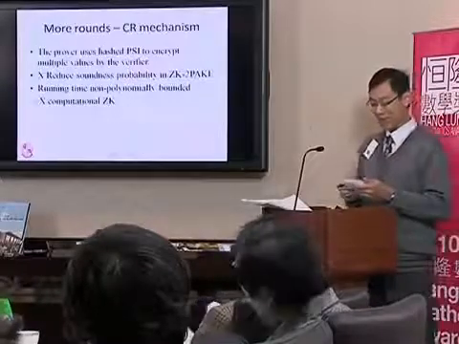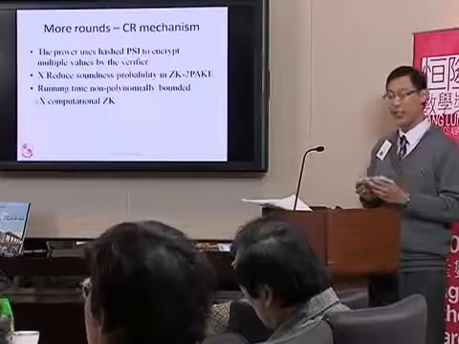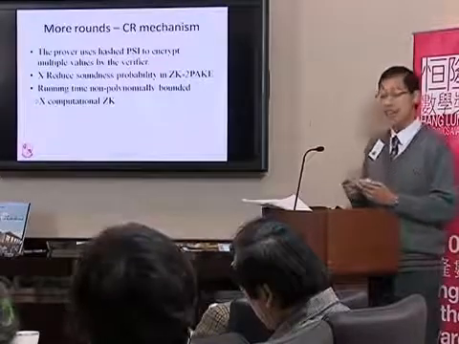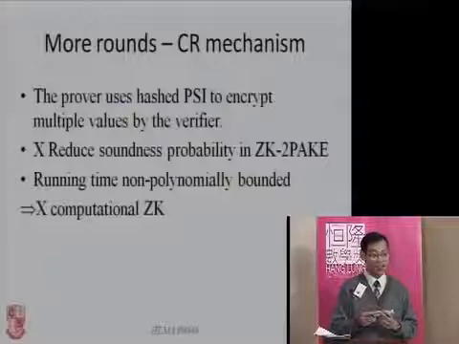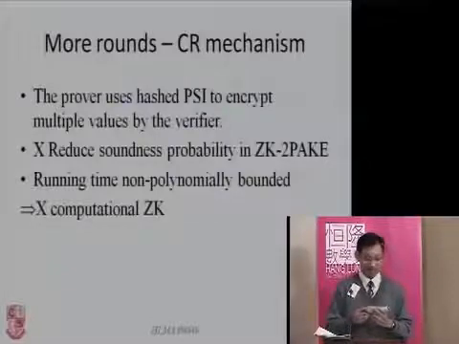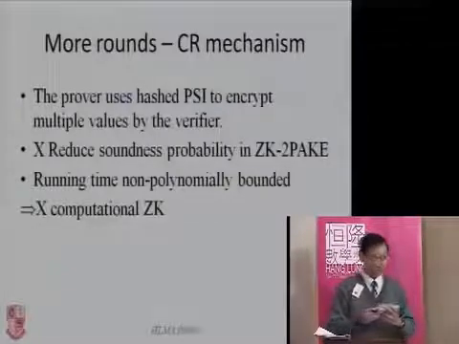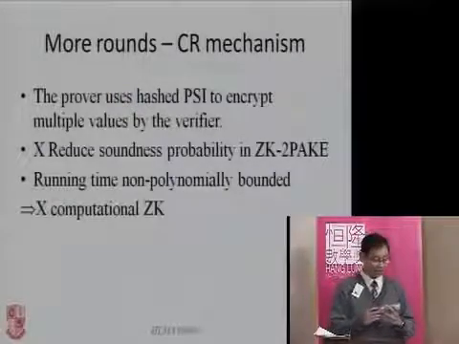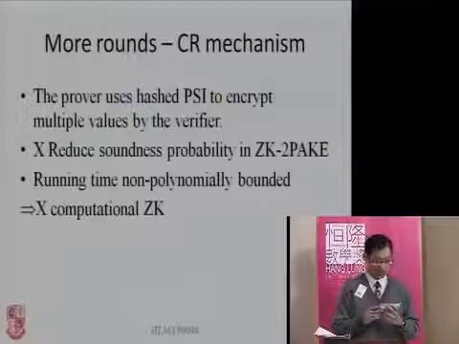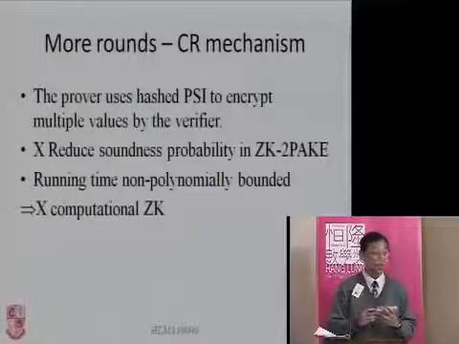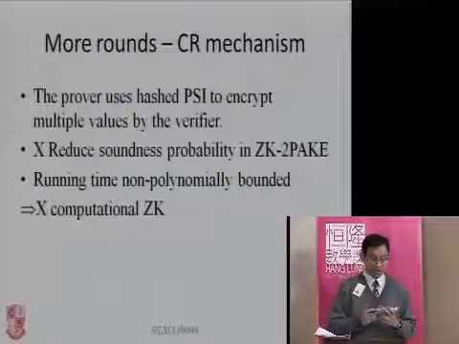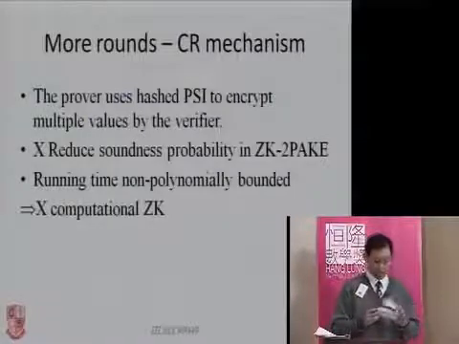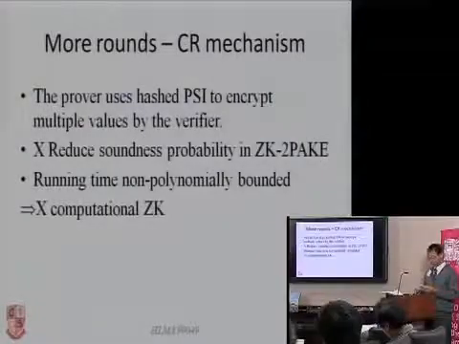We now move on to the multiple round cases. First, we consider the challenge response mechanism, where the prover uses the hashed PSI to encrypt multiple values specified by the verifier. However, this cannot reduce the soundness probability during authentication. Also, the running time can be non-polynomially bounded, so the protocol is not computational zero knowledge.